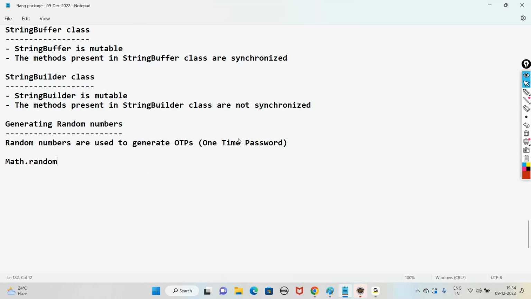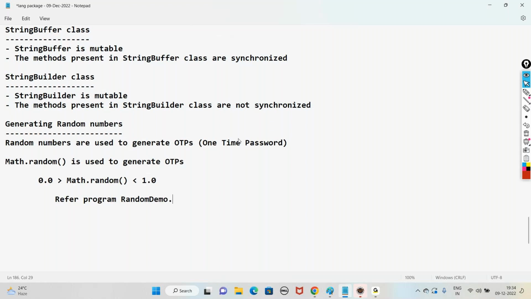Then how to do this? With the Math class. In the Math class we have a method random. The Math.random method is used to generate OTPs. When you call the method Math.random, it returns a value greater than 0.0 and less than 1.0. Let us understand more with a program.